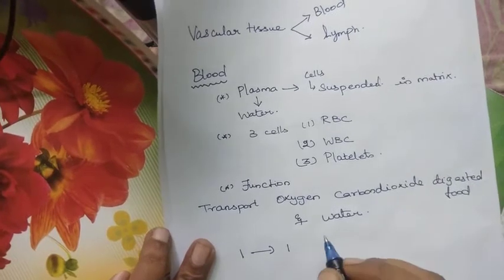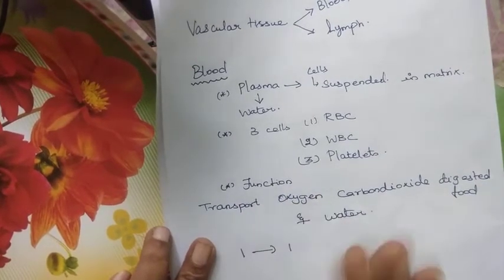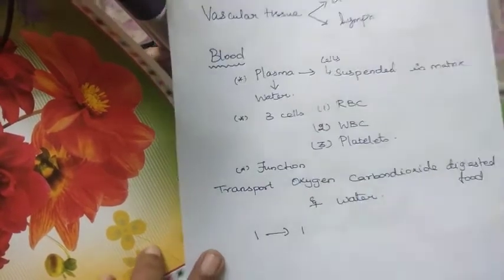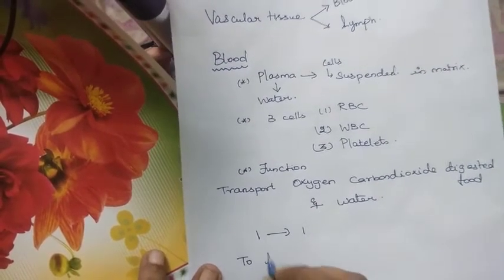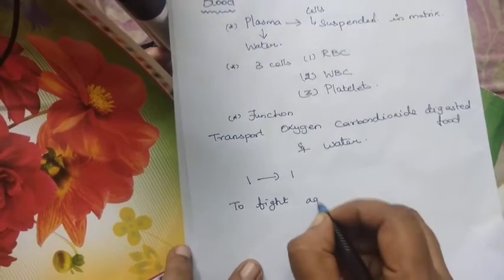This is the main important function of the blood. Apart from this, it has another important function: to fight against infection.